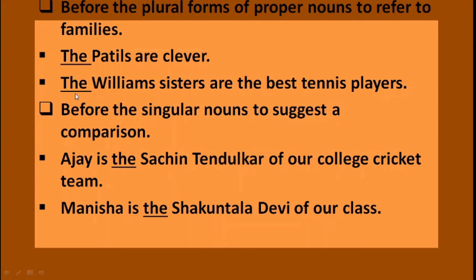Second example, the Williams sisters are the best tennis players. You know Serena Williams, Venus Williams, they are the best tennis players. So for the sisters, we can say Williams. For the Williams sisters, you can use the article the.